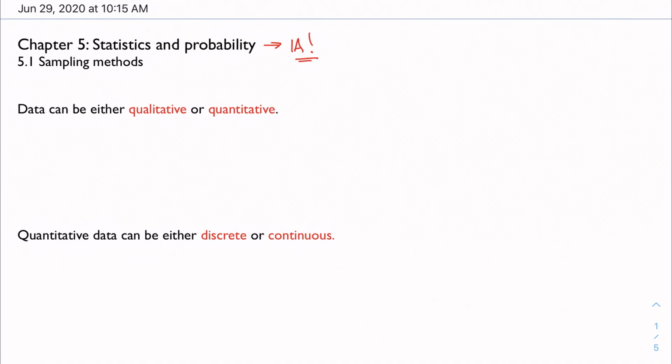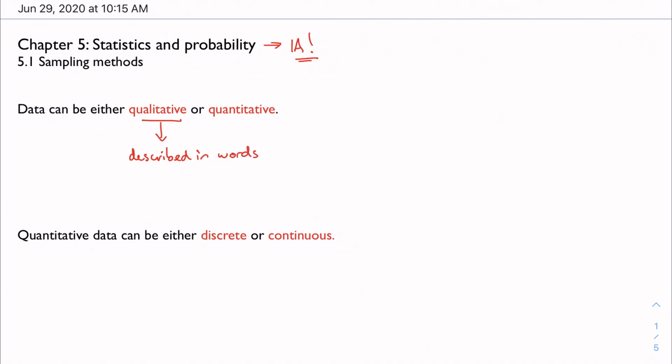But in this first chapter, we're going to talk more about sampling methods and how we actually get our data. So we have two categories that we can put data in, and that's either qualitative or quantitative. If data is qualitative, then it can be described in words, right?